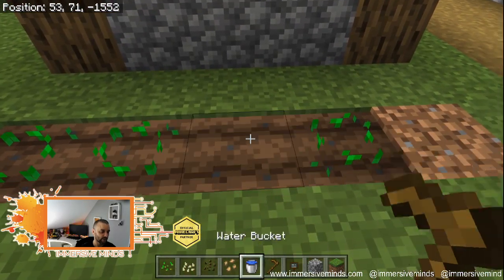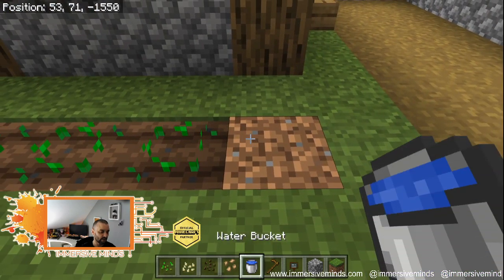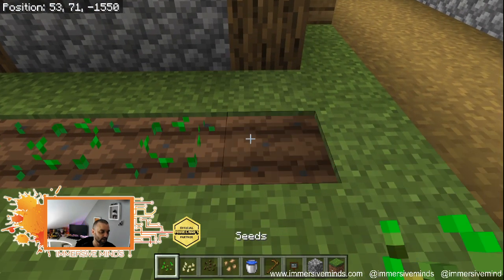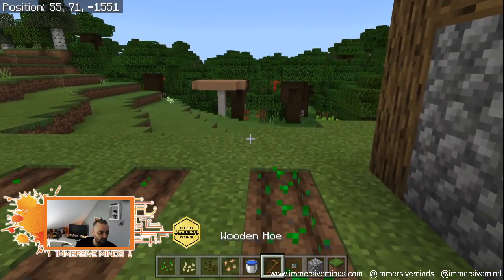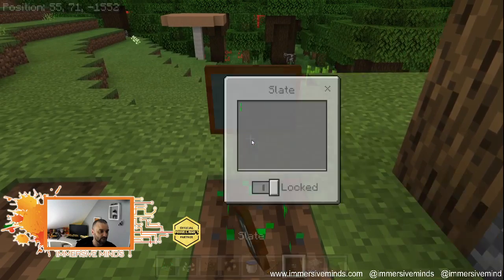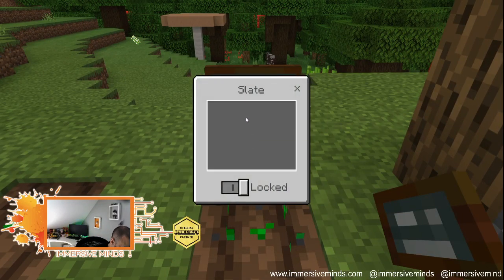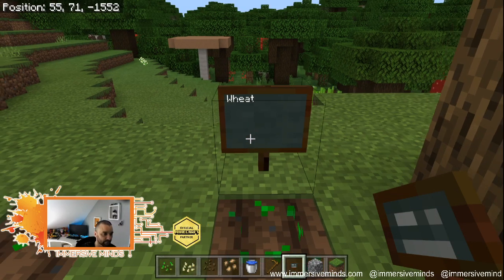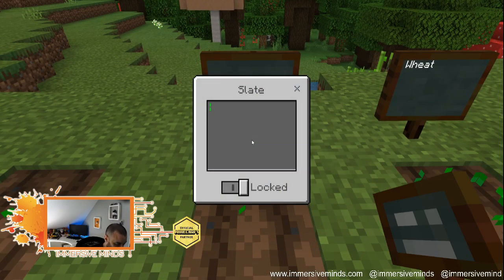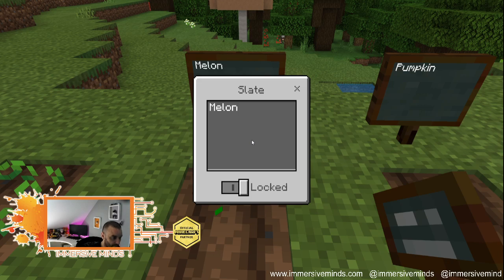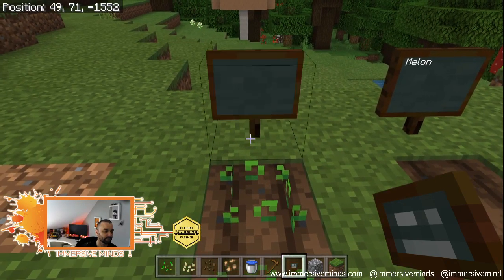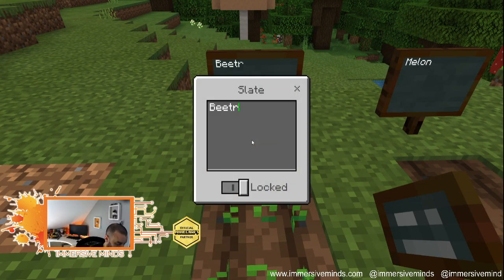So let's go back and just plant seeds. All right. Okay. And then we can go over to slates and we can just put this on here and we're going to say that this is wheat. This is pumpkin. Melon. Beetroot.